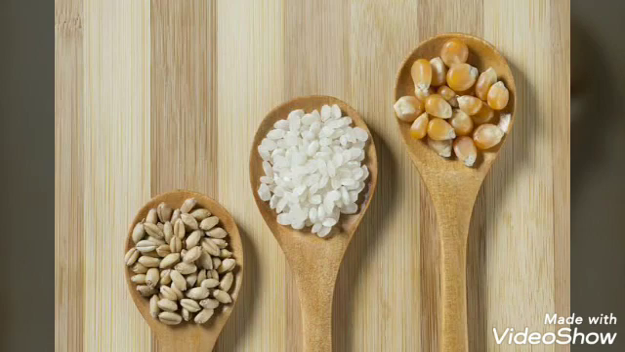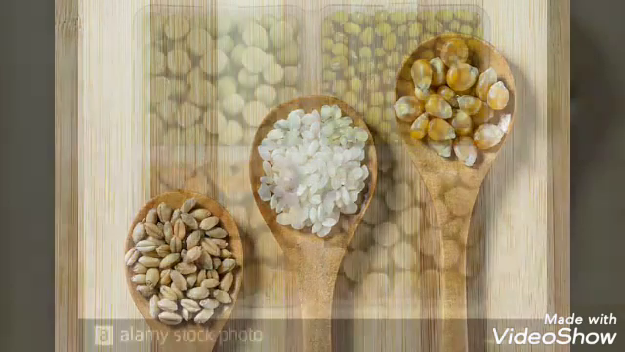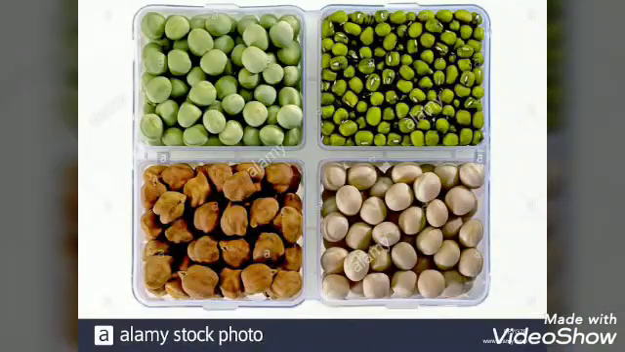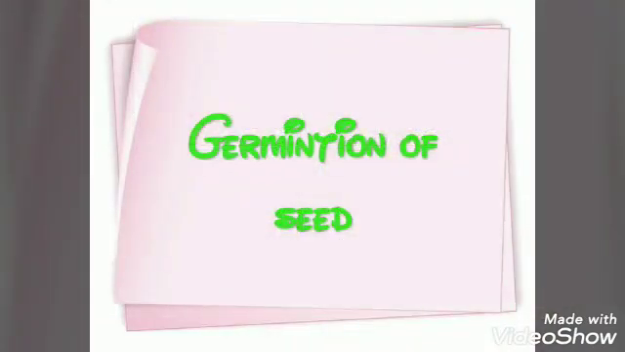Some seeds like rice, wheat, maize belong to the family that have only one seed leaf, called monocotyledons, whereas peas, beans, grams have two seed leaves, called dicotyledons. The baby plant remains inside the seed till it gets favorable conditions.